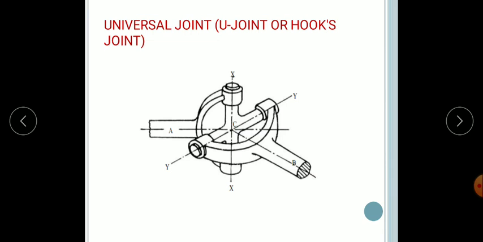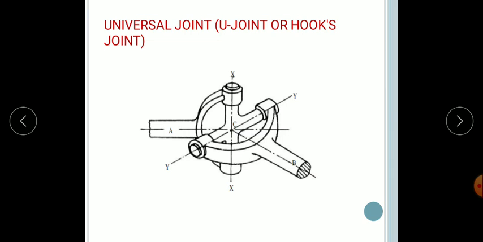It consists of the driving yoke on one side, connected to the main shaft of the gearbox, and a driven yoke connected to the propeller shaft.